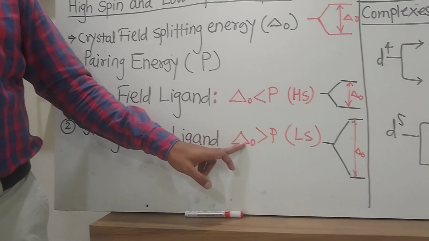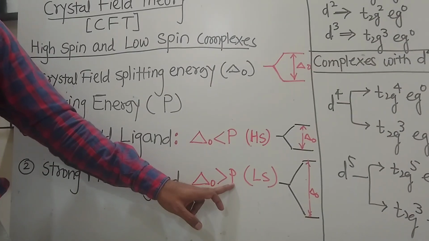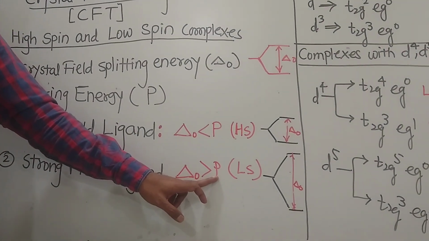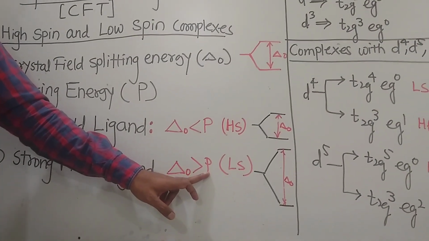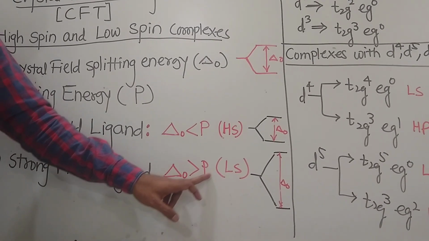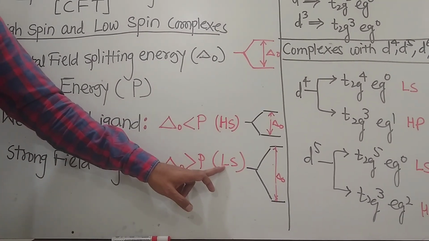And if delta O is greater than pairing energy, in that case electrons pair up, and that results in the formation of low spin complexes.